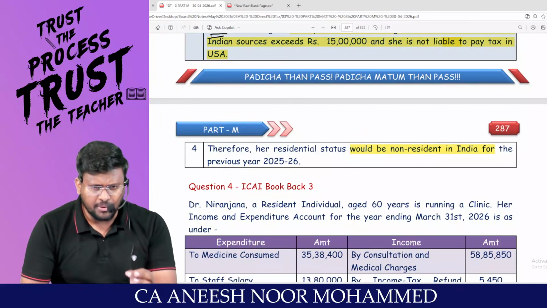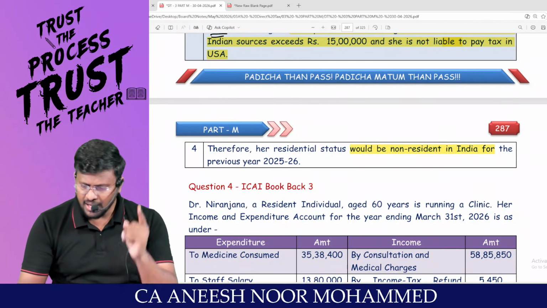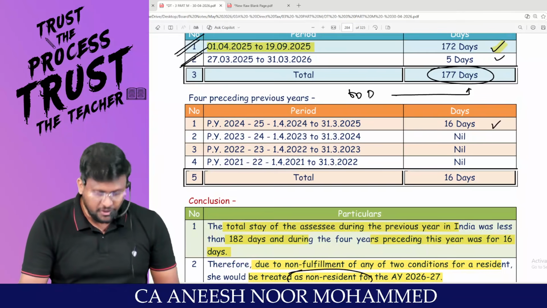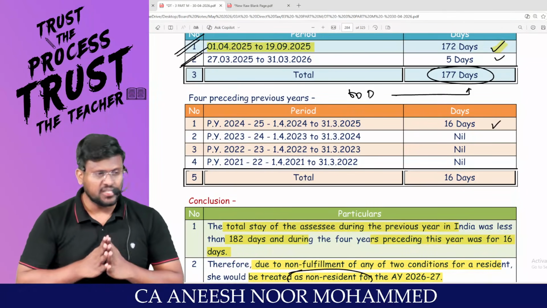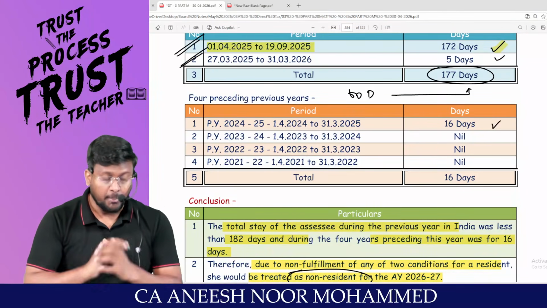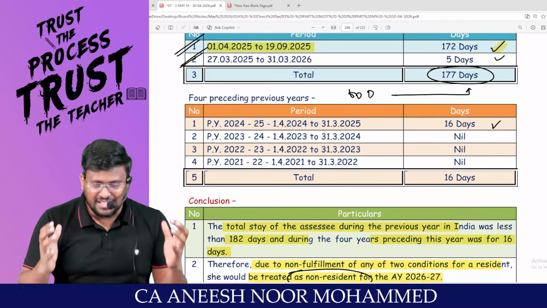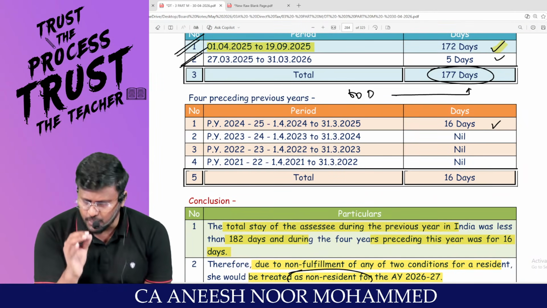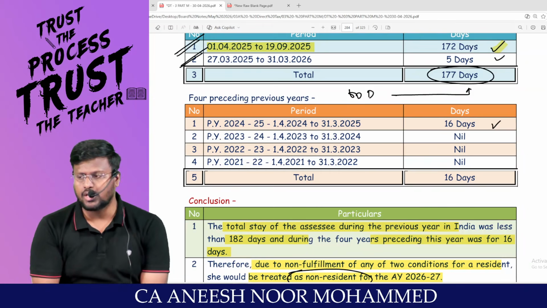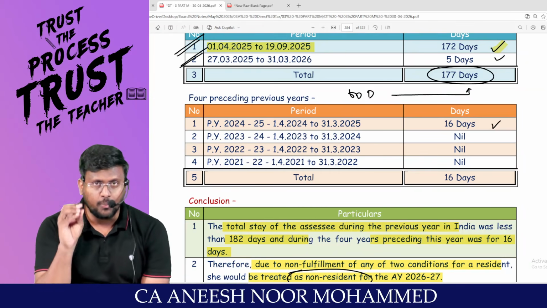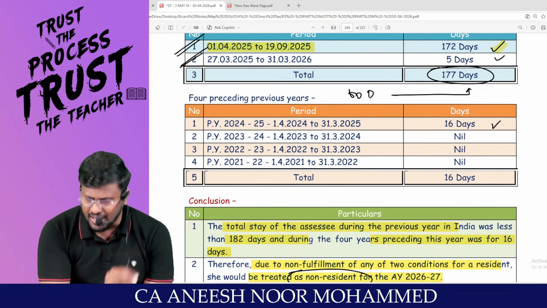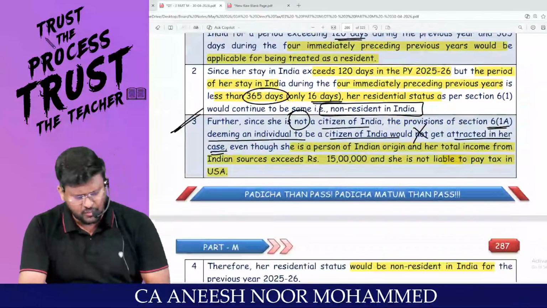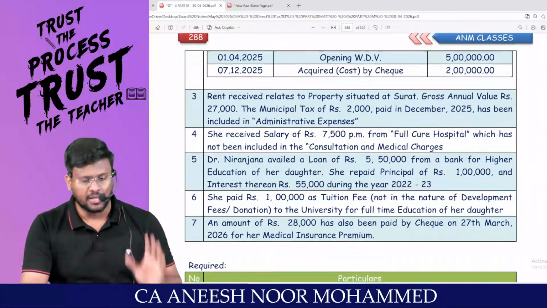Are you able to appreciate salary, house property, and residential status, computation of total income, optional tax regime, default tax regime? My dear lovable students, we may talk for the last 1 hour, but look at the intensity of what we are talking about. How many provisions we are connecting, how many things we are recalling, how many dots you are able to connect matters a lot. I will be doing a sufficient number of questions for you to make you comfortable in the computation of total income.